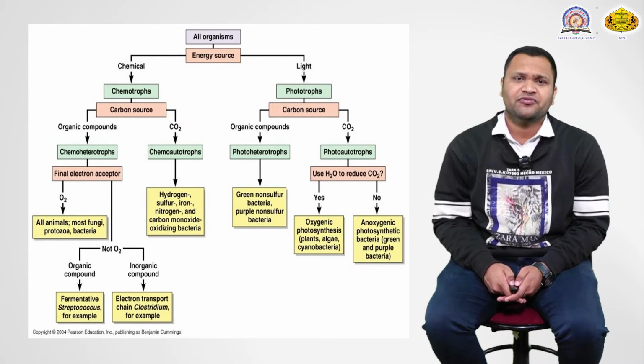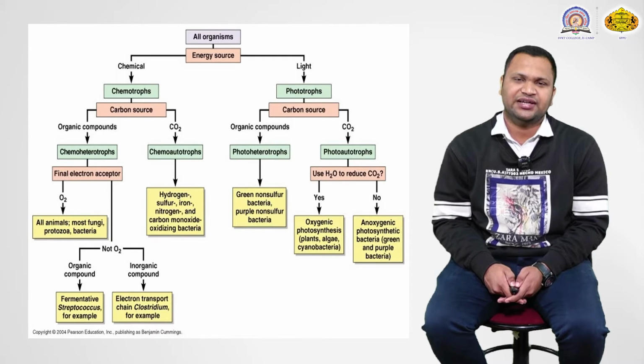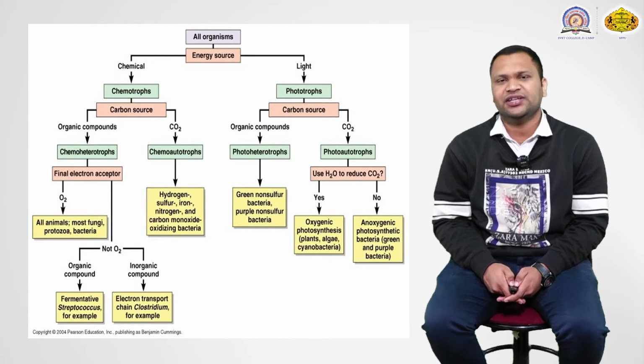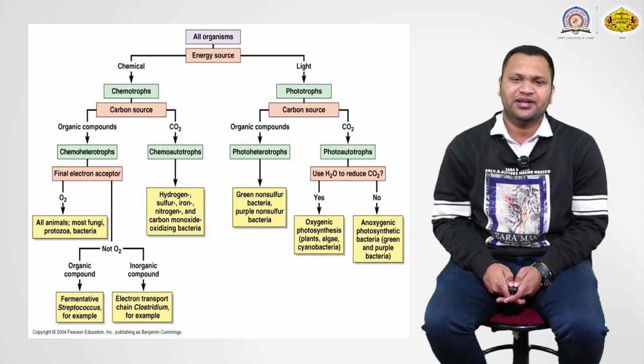In the case of photoautotrophs, with the help of light energy, they use water to reduce CO2. The organisms which use CO2 and water are categorized under plants, algae and cyanobacteria. These perform oxygenic photosynthesis. In the absence of oxygen production, they are known as anoxygenic bacteria. There are two types, the green bacteria and purple bacteria. These are the photoautotrophs.